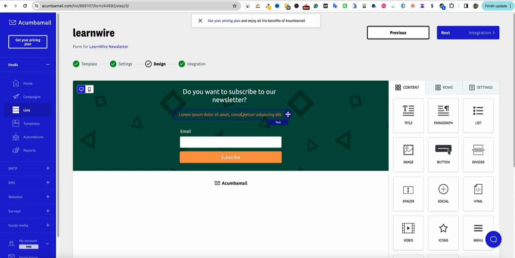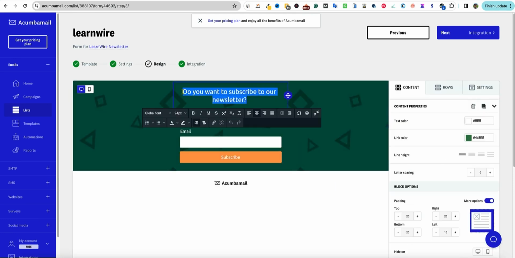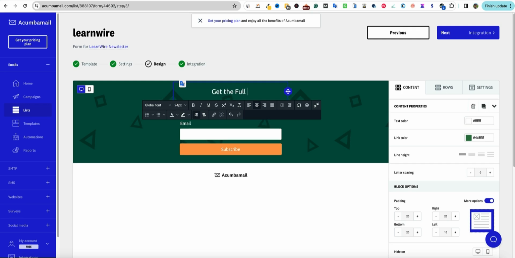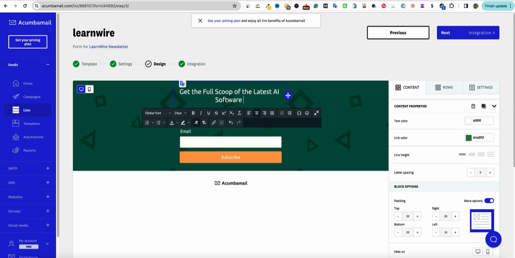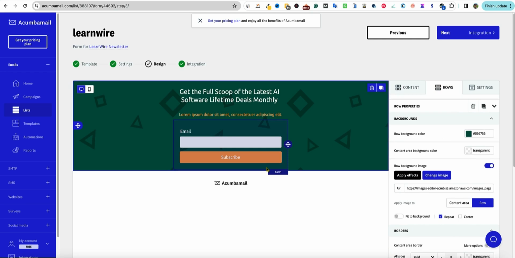All right, so do you want to subscribe to our newsletter? We're going to want to fix that up real quick. Let's just say, get the full scoop of the latest AI software lifetime deals monthly. Maybe this is just a monthly newsletter. It's something that I'm actually looking into.